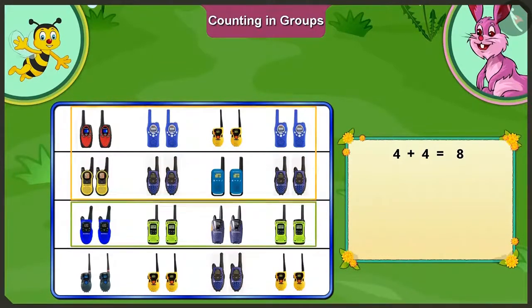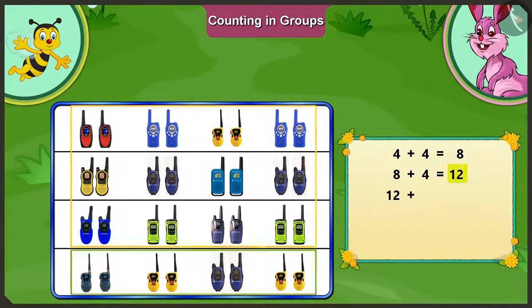If we add 4 pairs from the third line, then how many pairs will be there in total? If we add the 4 pairs of the third line, there will be 12 pairs. And adding 4 from the fourth line, 16. So there are 16 pairs of walkie-talkies here.